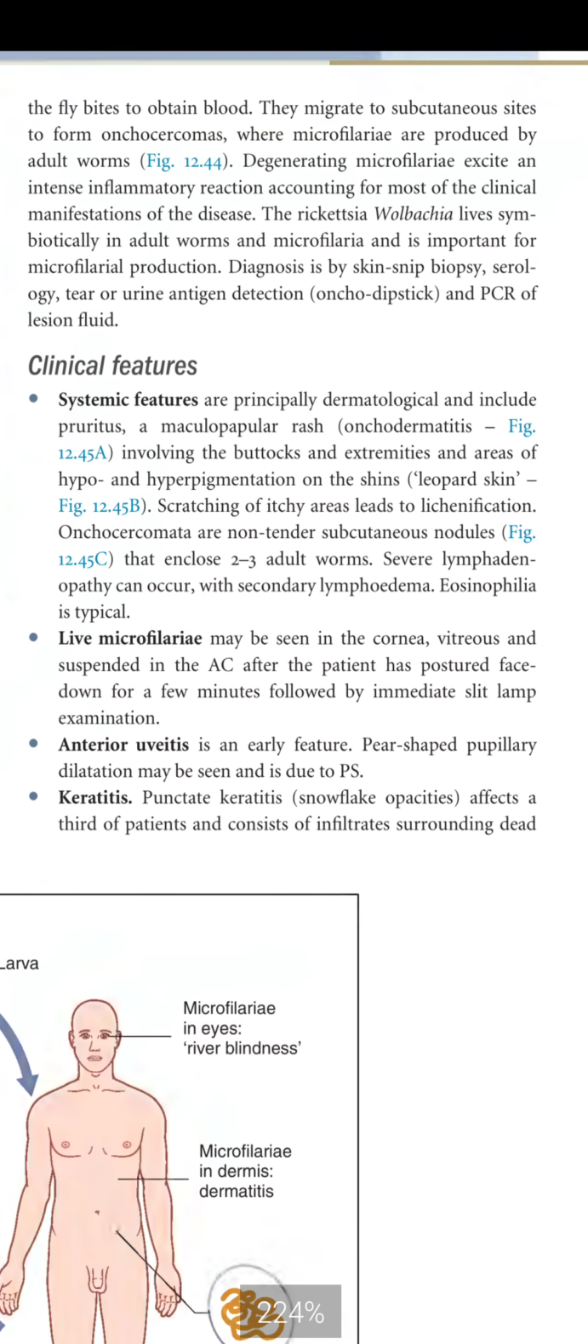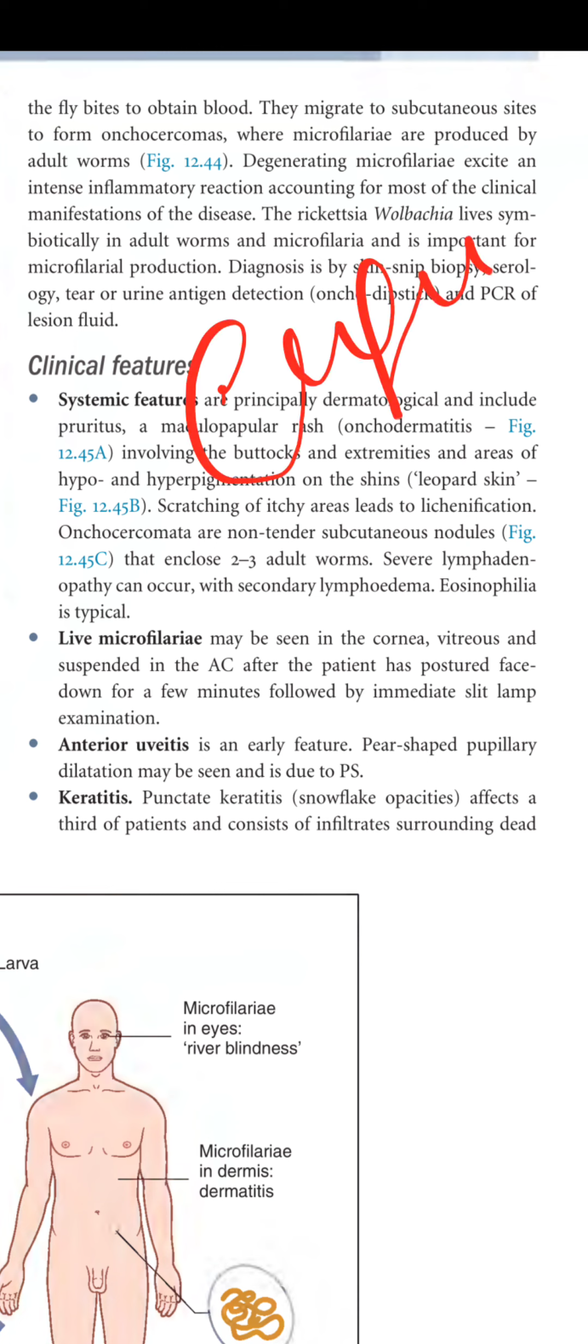Scratching of the itchy areas leads to lichenification. Onchocercomata are non-tender subcutaneous nodules that enclose 2 to 3 adult worms. Severe lymphadenopathy can occur, with secondary lymphedema. Eosinophilia is typical. So there can be inflammation of the nodules as well as the lymph nodes, and there can be lymphedema as well.